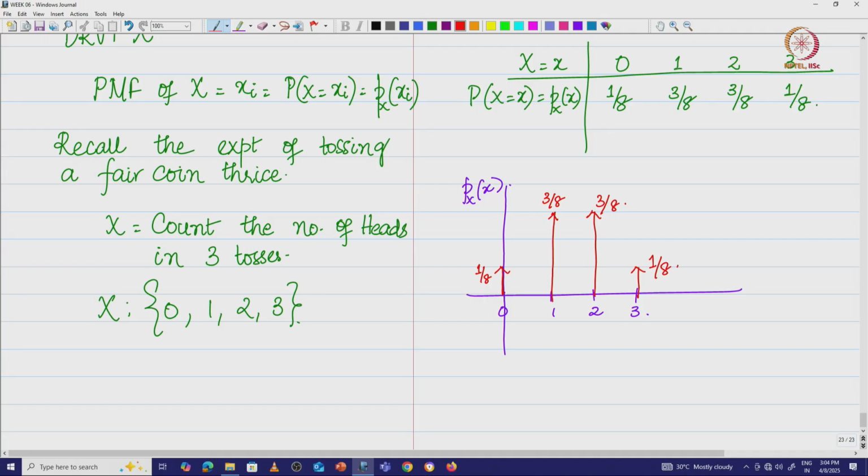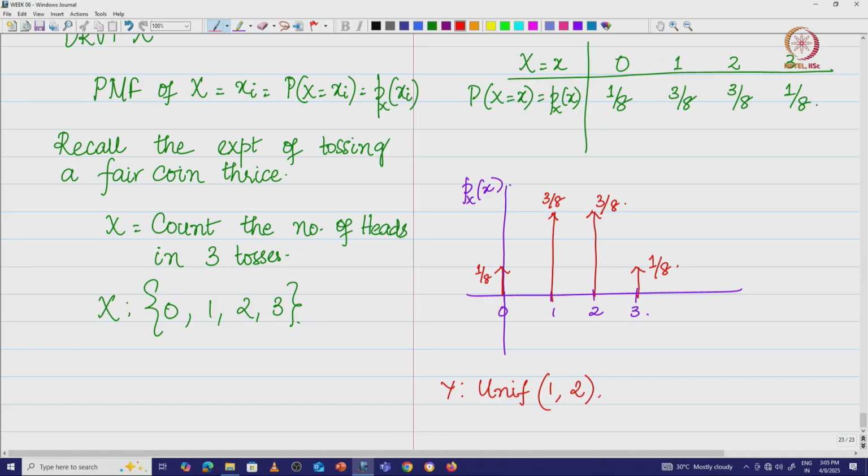These are basically impulses at those points which are there in the range of the random variable, right. These are going to be just sticks or impulses. However, if you look at a continuous random variable, suppose I want to look at, let us say, y is a uniform random variable in the interval, let us say, 1 comma 2.